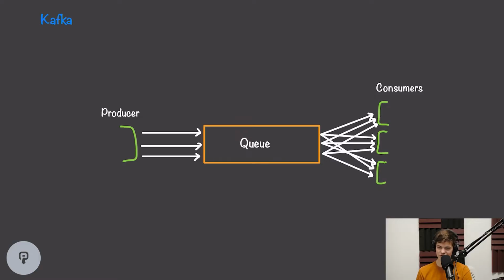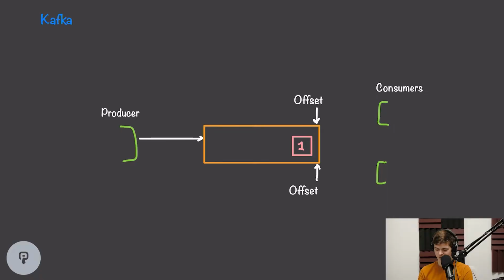So if we're not removing messages from our queue, we have to have some other method of determining which messages a client has already received so we don't send them twice to the same consumer. So to do this, each consumer is given an offset. So to start, our offset is at the end of the queue, and our producer can add a message into the queue, and it'll sit in that queue.